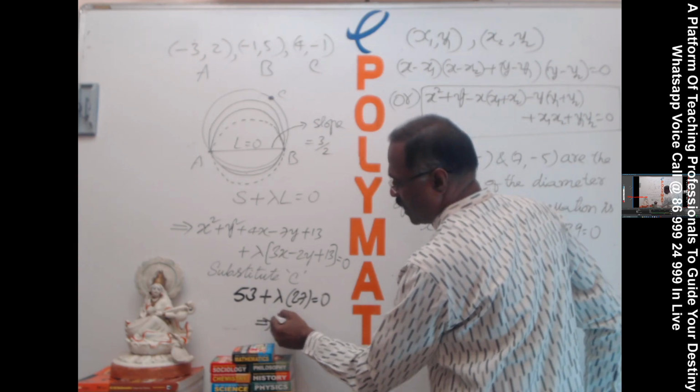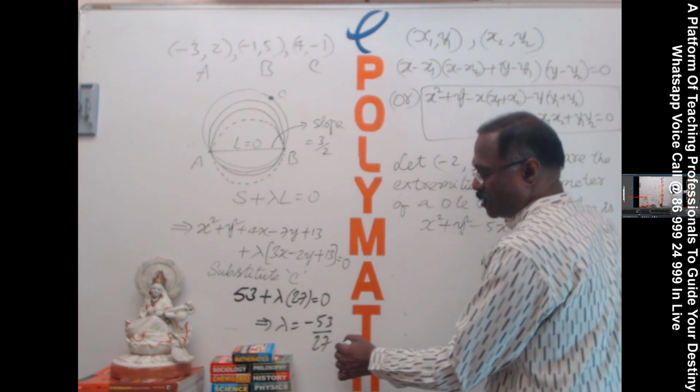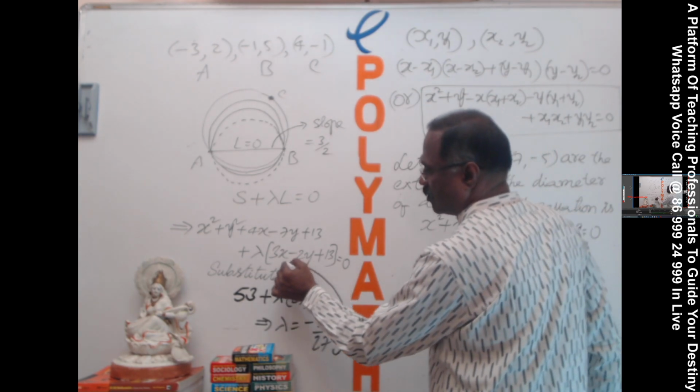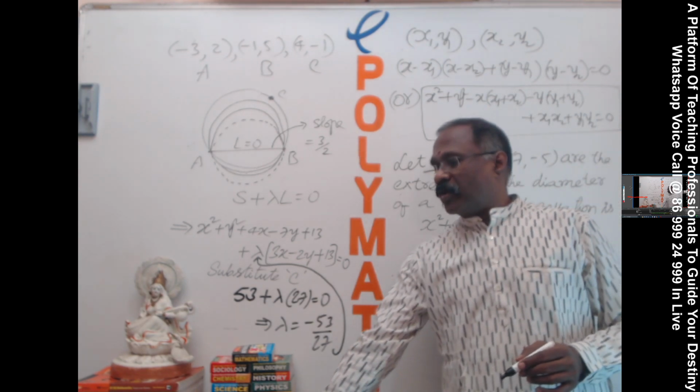What is the value of lambda? Minus 53 by 27. Substitute it here to get the required circle.